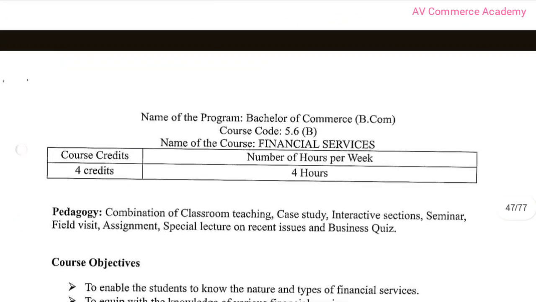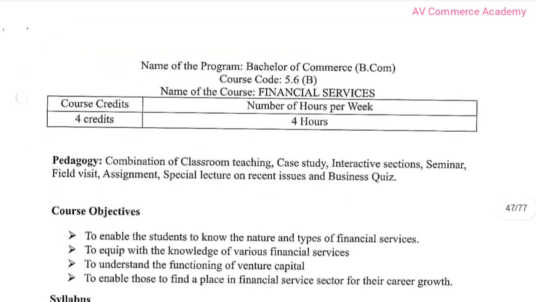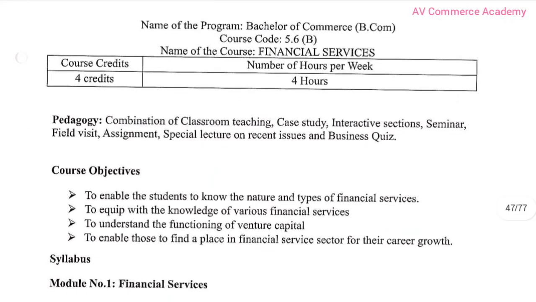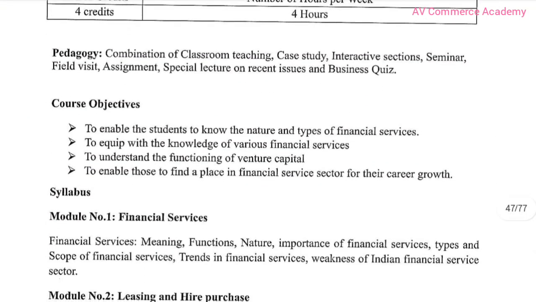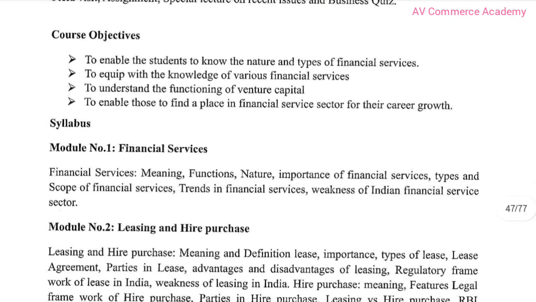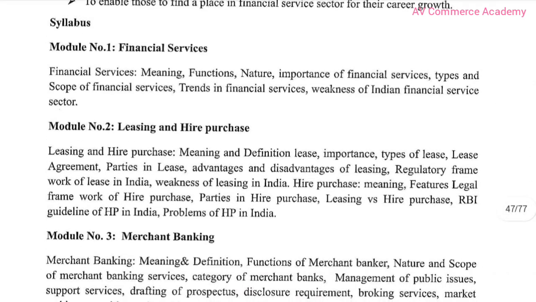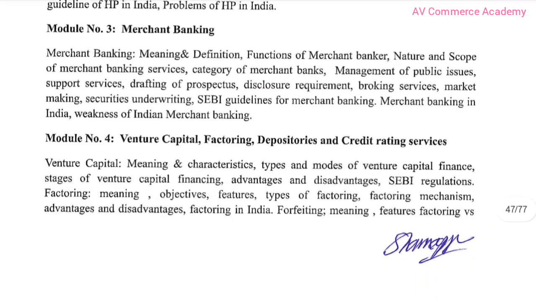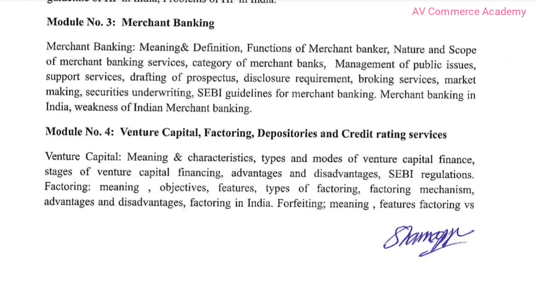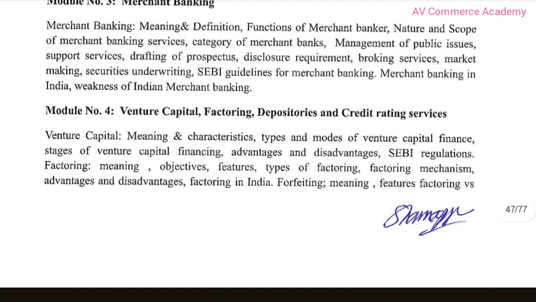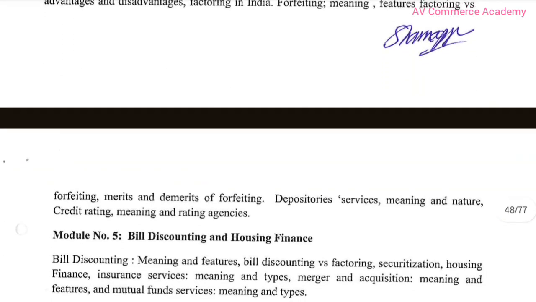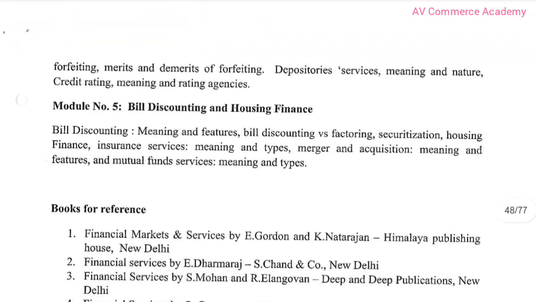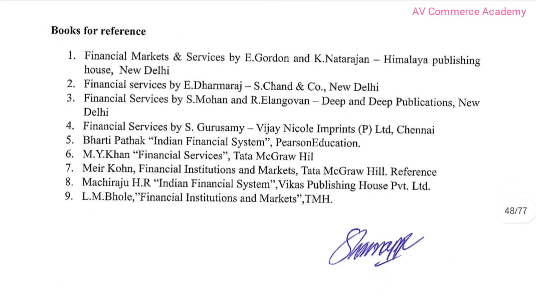And next one, it is financial services. Here is a course outcome. First chapter, it is financial service. Second one, it is leasing and hire purchase. Third chapter, it is merchant banking. And fourth chapter, it is venture capital, factoring, depositories, and credit trading services. And last chapter, it is bill discounting and housing finance. Here are the books for references.